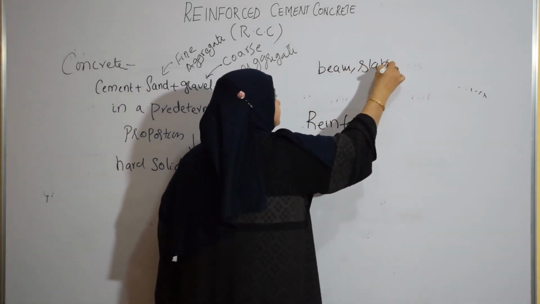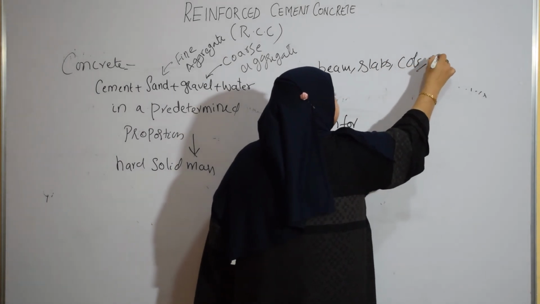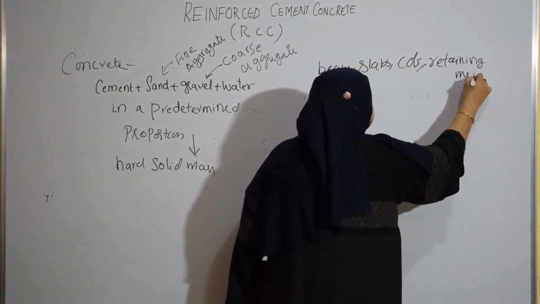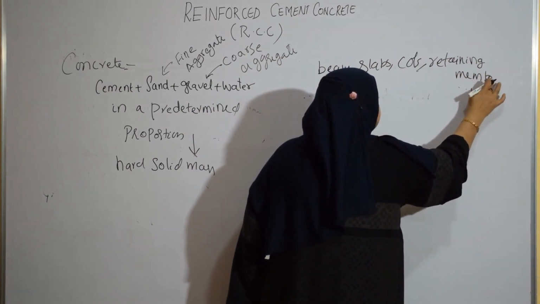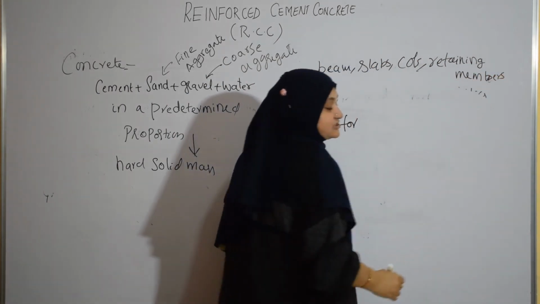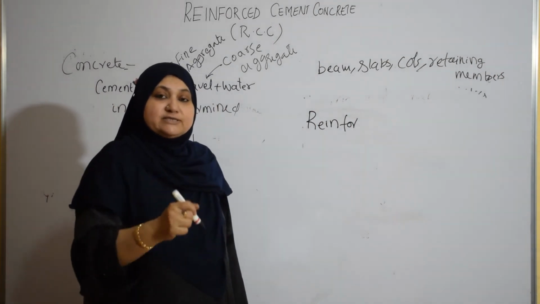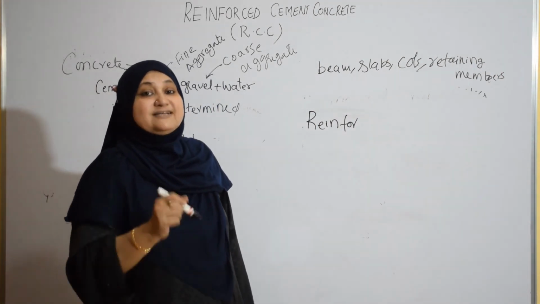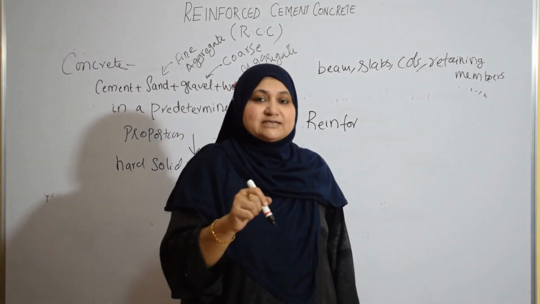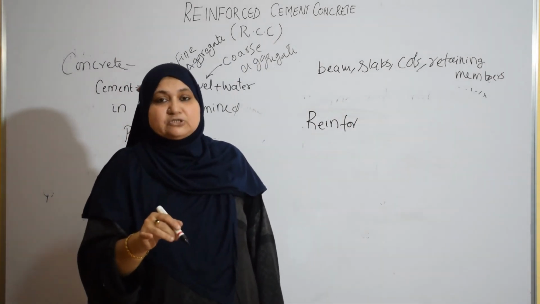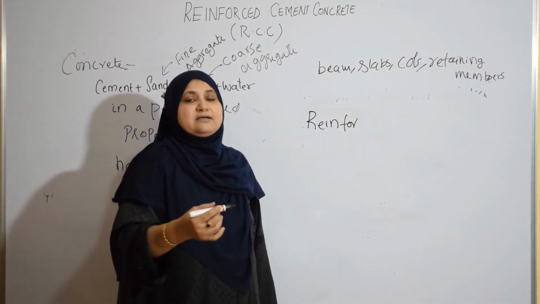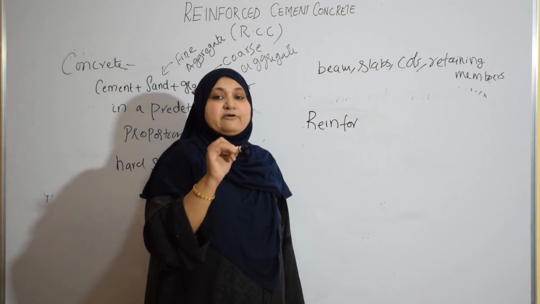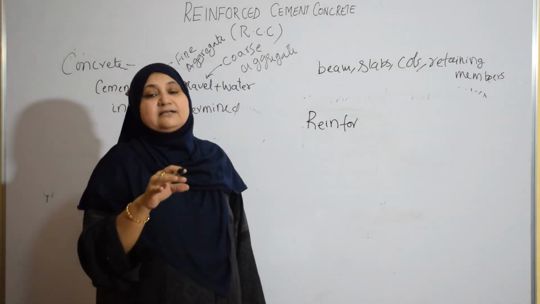Here we have to provide for tensile forces also. That tension can be taken by introducing steel in the concrete, in the tension zone. What is the tension zone, what is the compression zone, all this we will learn in the coming classes.